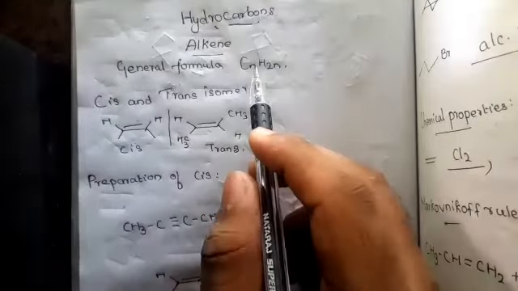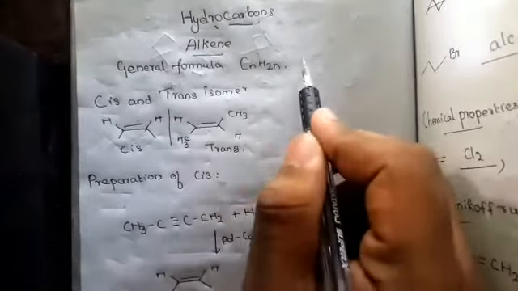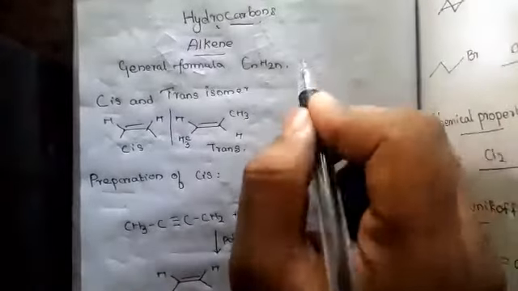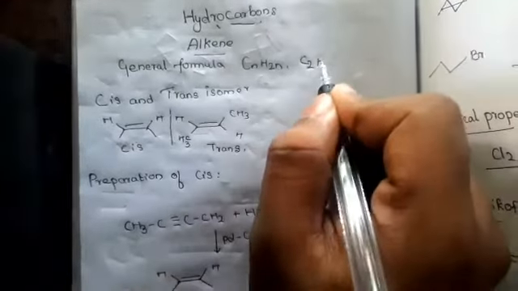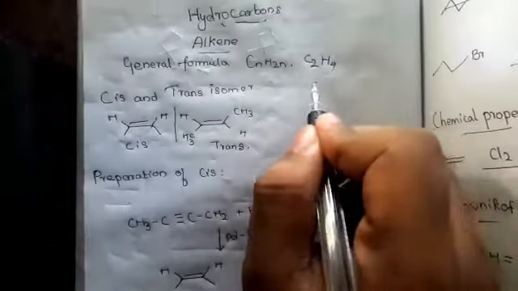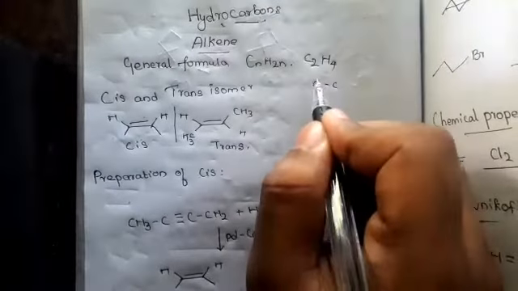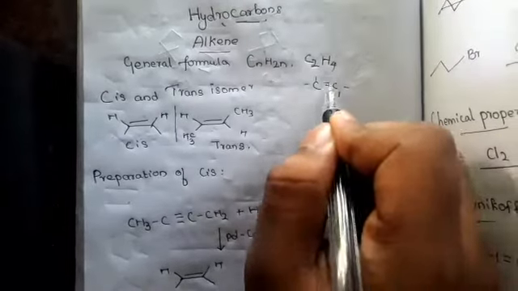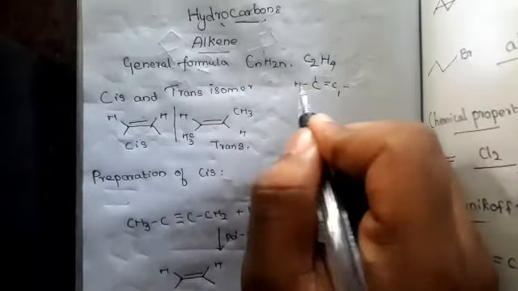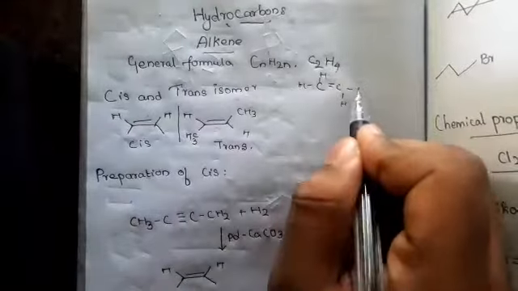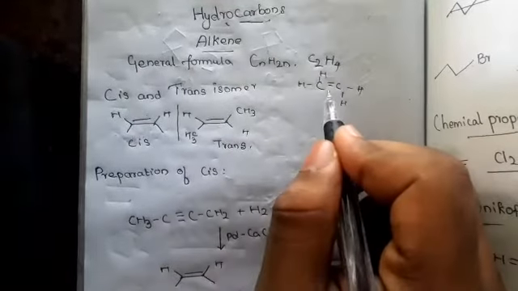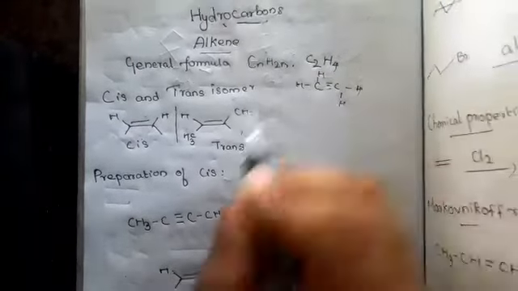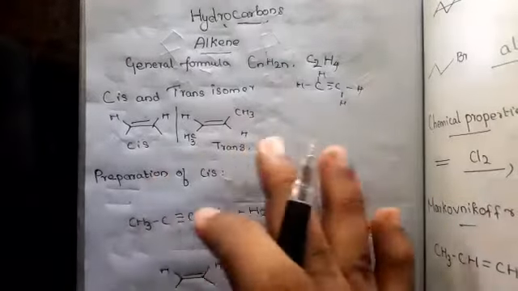If we substitute n equal to 2, it becomes C2H4, that is carbon carbon. So 1 2 3 4, carbon has 4 valency, so put a double bond, so it becomes ethylene. See this double bond, so it is an unsaturated organic compound.